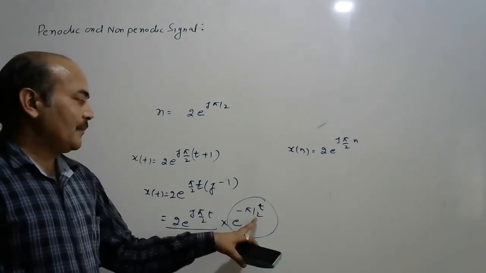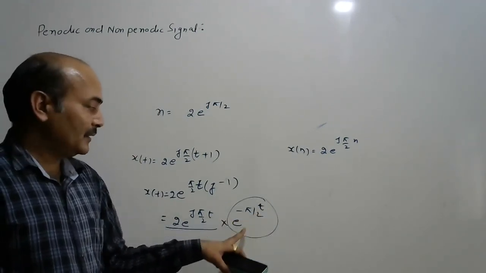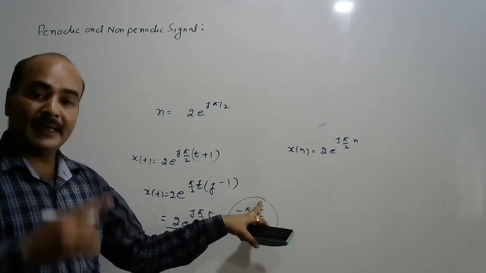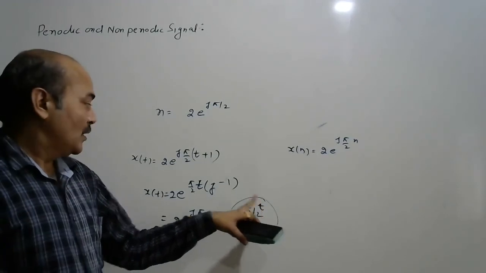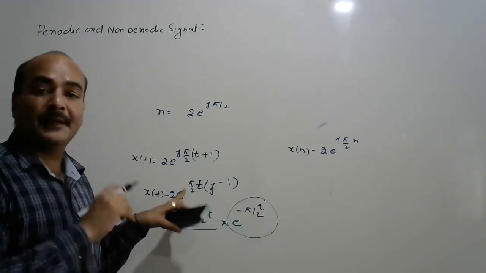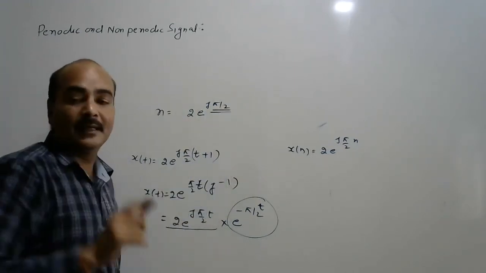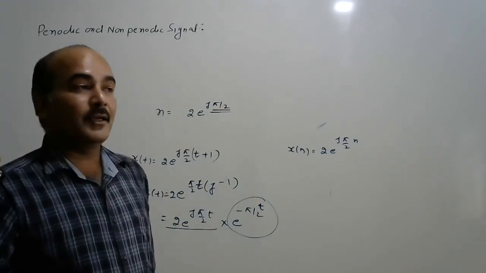So e to the power minus pi by 2 t is an exponential decaying function; pi by 2 is constant, and t makes it decay. Whenever e to the power j is multiplied with the signal, compare this with omega naught t.